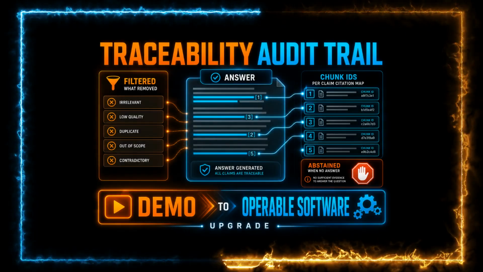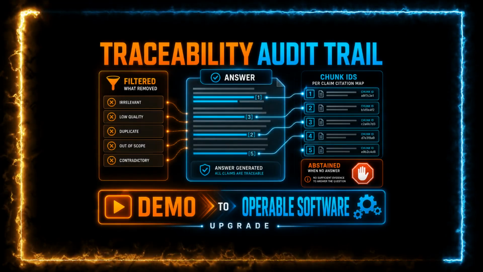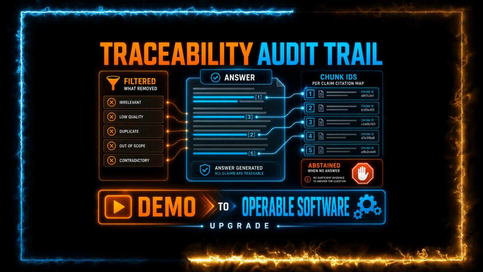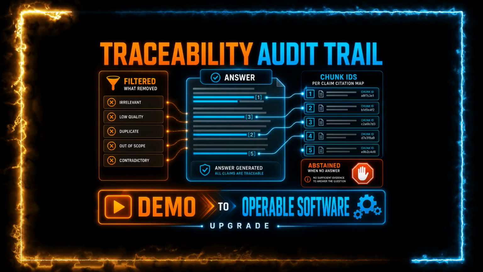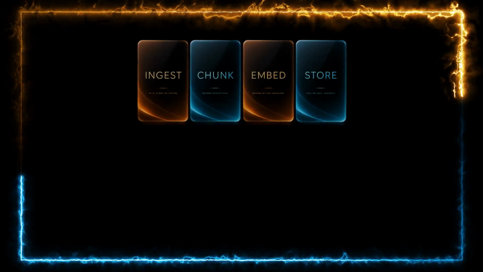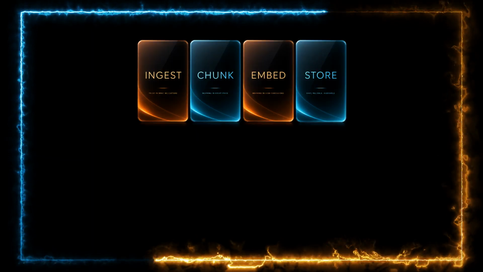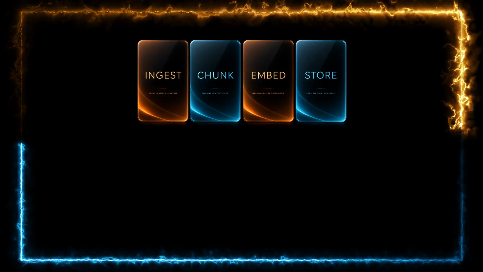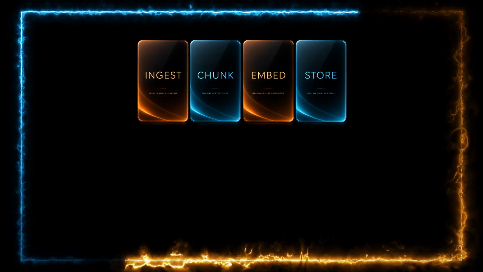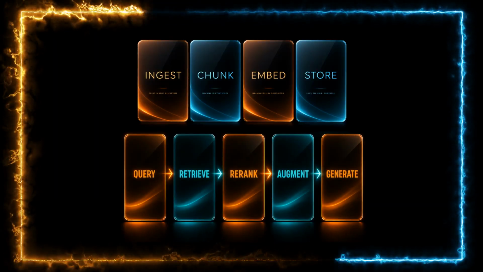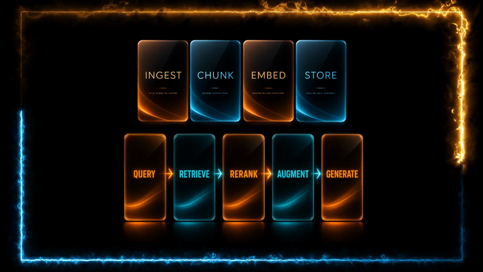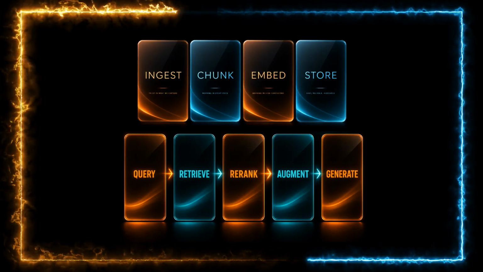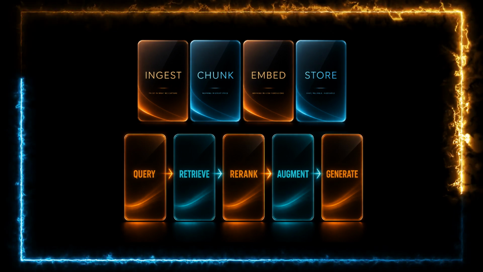Output isn't just text. It's traceability. Which chunk IDs supported which claims, and what was filtered when the model abstained. That audit trail is what turns RAG from demo into operable software. That's the anatomy end to end. Ingest, so text is trustworthy. Chunk, so retrieval units carry meaning. Embed and store, so search is fast and auditable. Query and retrieve, so recall matches how users actually ask. Re-rank when precision still leaks. Augment, so the model sees a governed evidence pack. Then generate with explicit grounding rules and traceability.